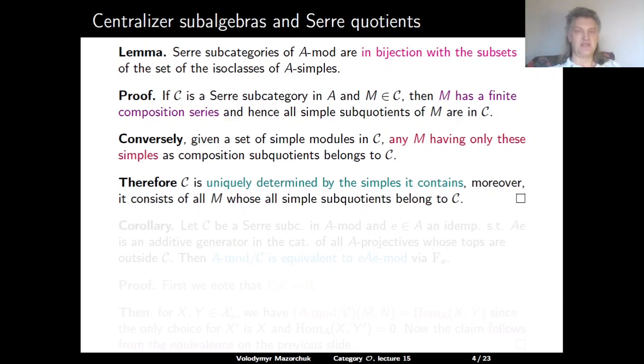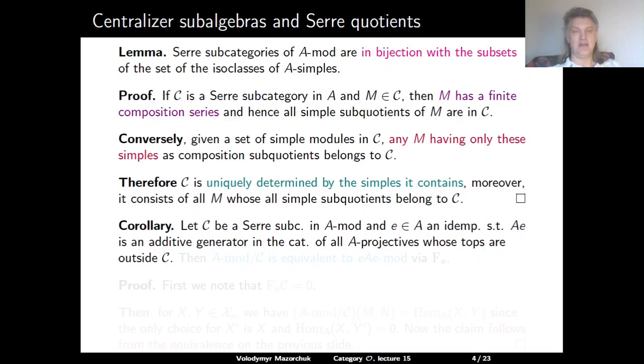Therefore, each Serre subcategory of the category of finite-dimensional A-modules is uniquely determined by the simples which this category contains. Moreover, it consists of all objects whose simple subquotients are all among these simples.